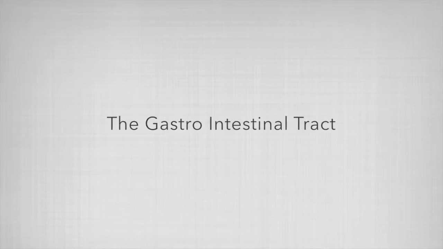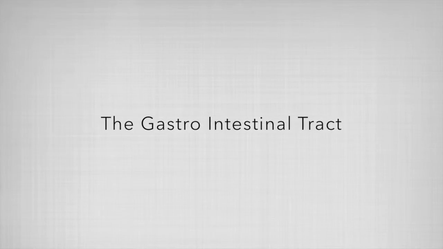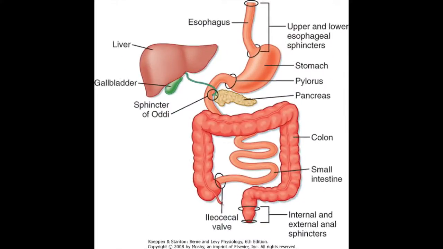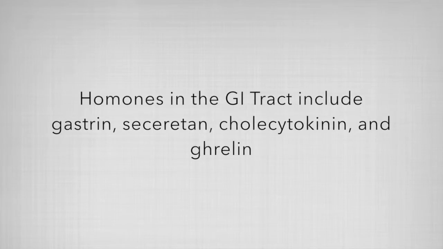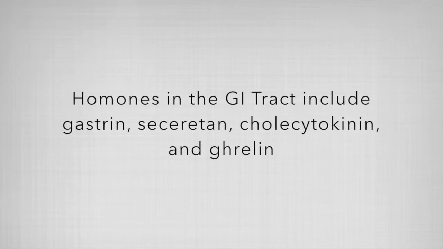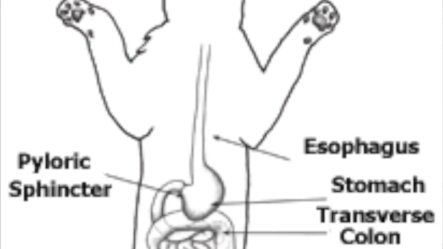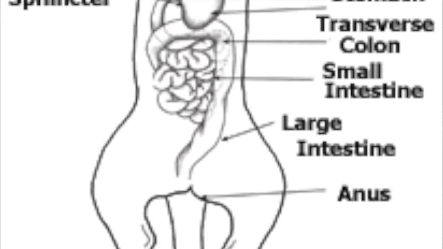The GI tract, or gastrointestinal tract, is an organ system that is responsible for consuming and digesting food, absorbing nutrients, and expelling waste. It consists of the stomach, small and large intestines, cecum, appendix, colon, rectum, and anus. The gastrointestinal tract also releases hormones such as gastrin, secretin, cholecystokinin, and ghrelin. These hormones help maintain and regulate the digestive process.